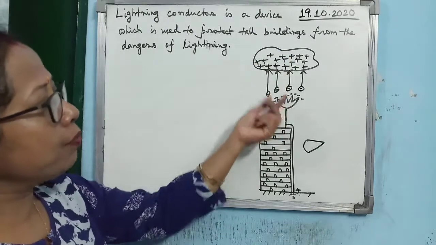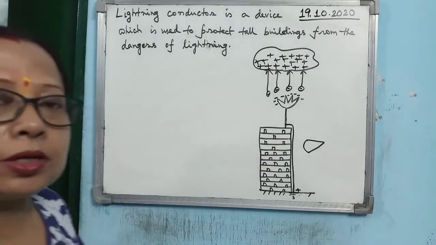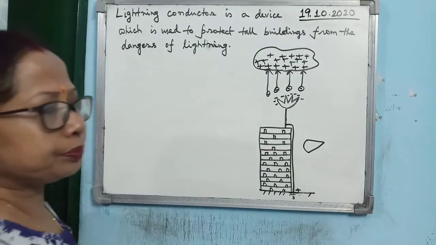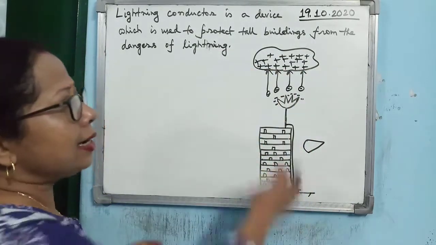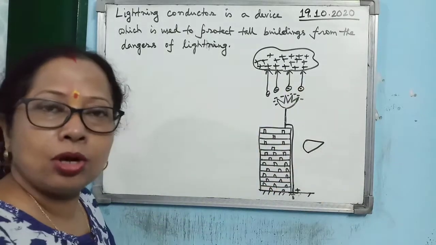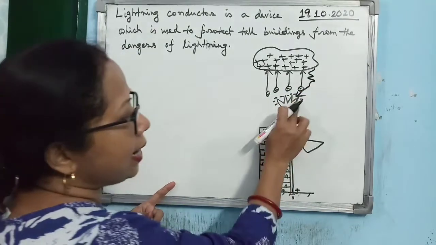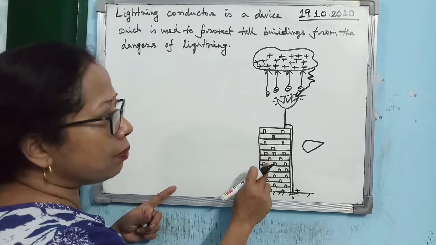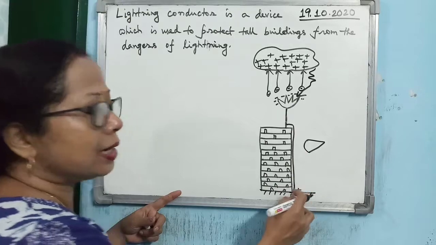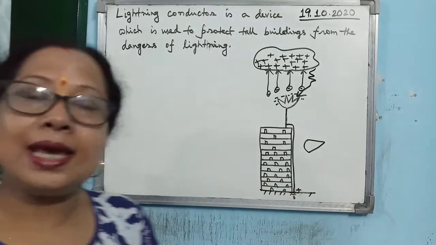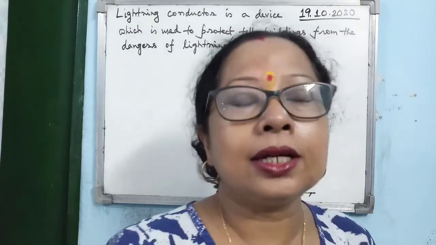So you see, when the charge of the heavily charged cloud reduces, it will not be able to cause any lightning. Alright, now sometimes it may happen that the charge in the cloud is so much that this neutralization also cannot stop lightning. In that case, what will happen? Lightning will come and strike the lightning conductor, not the building. And the electric spark will go to earth through the lightning conductor. So you see, these are the two ways a lightning conductor can protect a tall building.